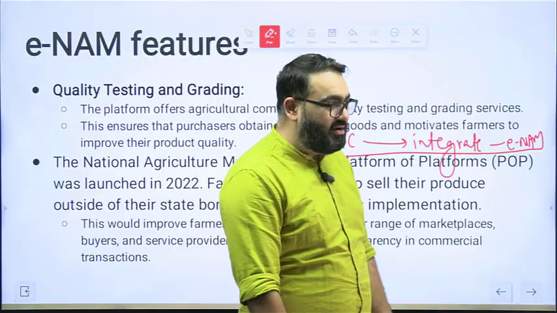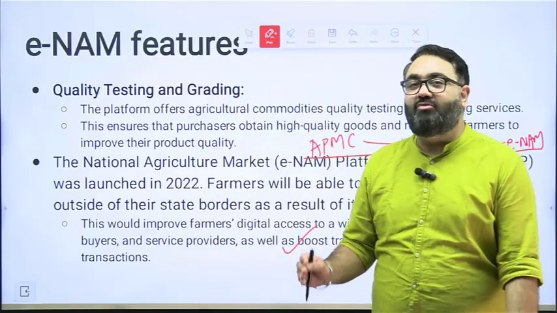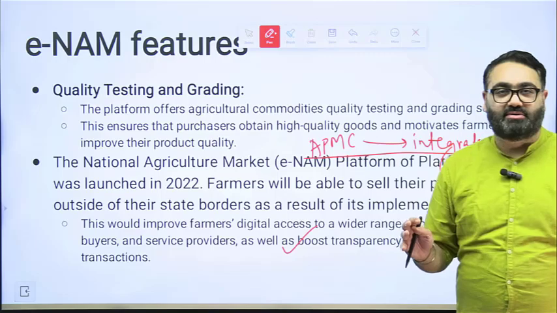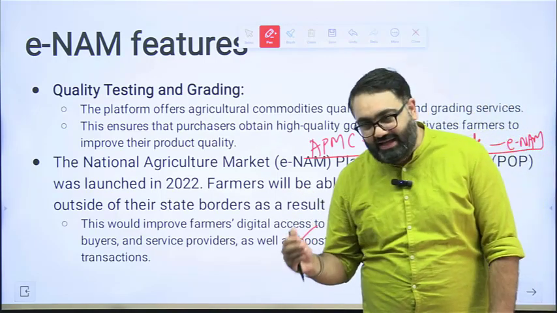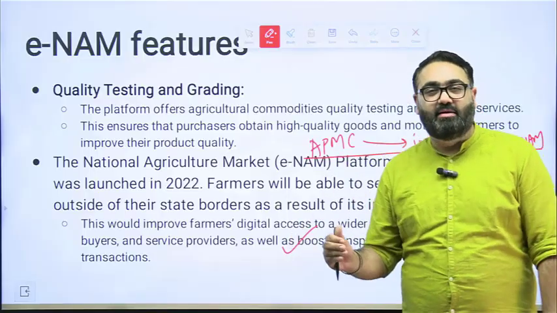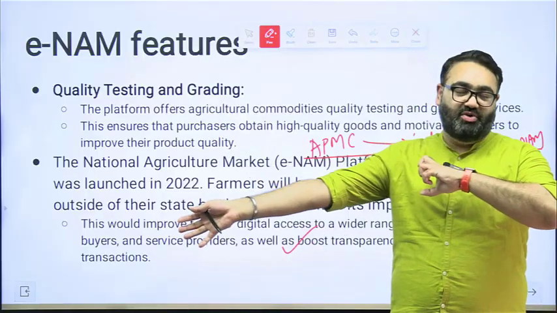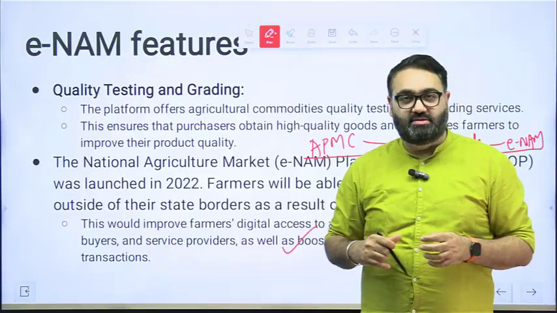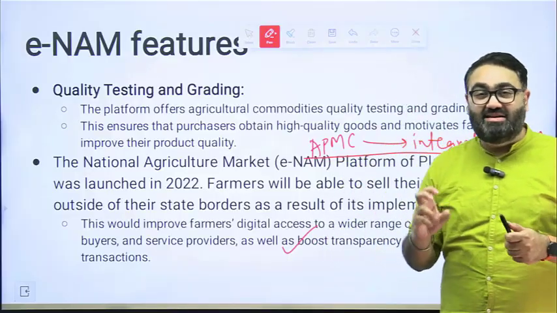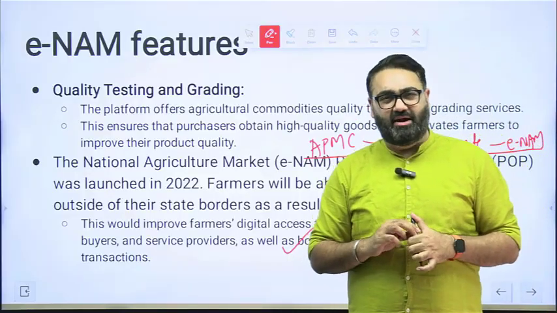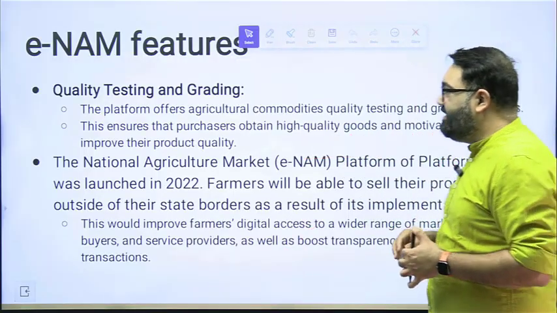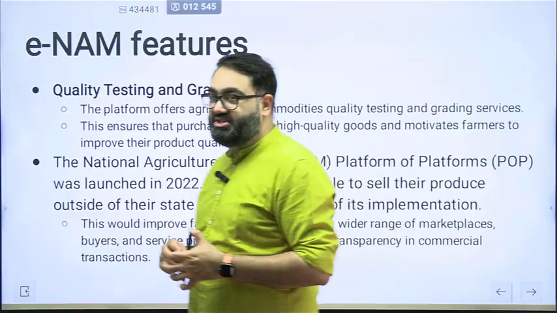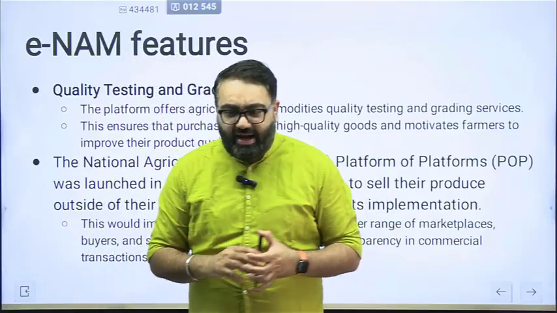So this is where the state governments also have to come onto the same page. They have to make sure that yes, we are in agreement with what the eNAM portal provides. This is where the problem of center versus state comes in time and time again. As I said, agriculture is a state subject. The center government can't force it upon the states. The center government can only push.